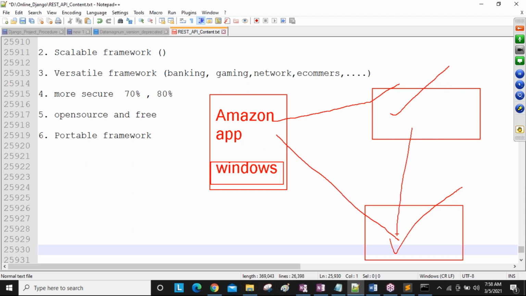So any platform you can use to develop an application, any framework you can use to develop an application, that application can be run on any other platform, and it can communicate with any other applications also. My Amazon application can communicate with bank applications, SBI application, HDFC application, to pay the money. So they are interconnected.